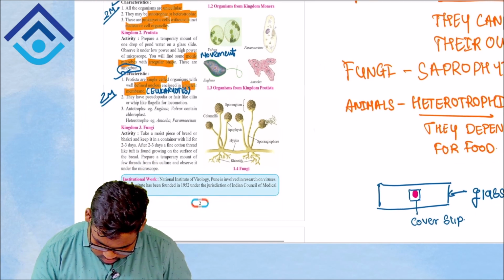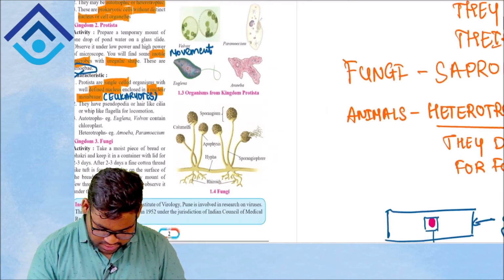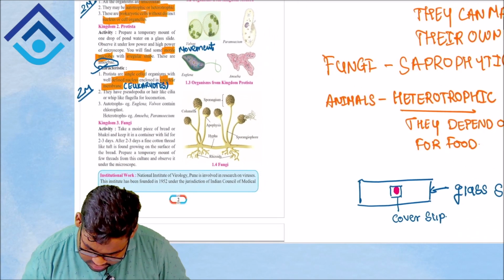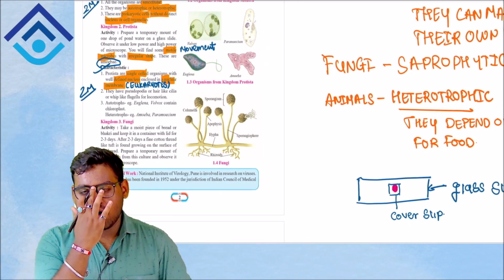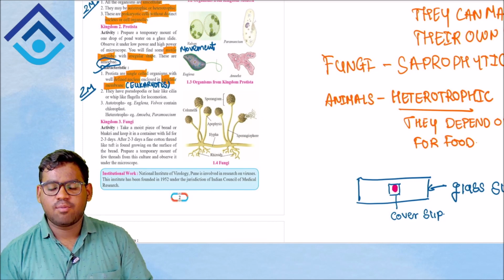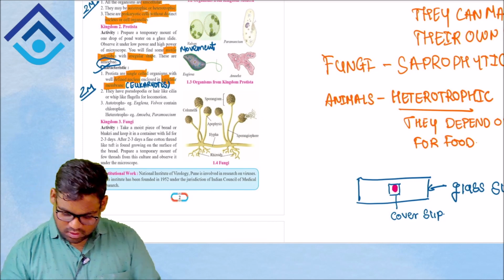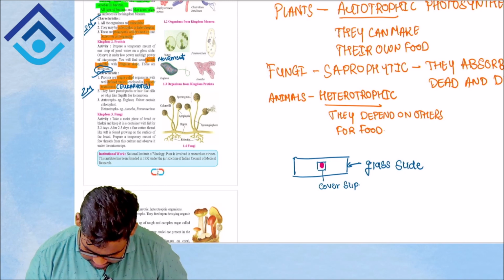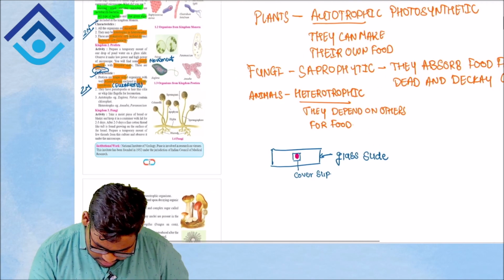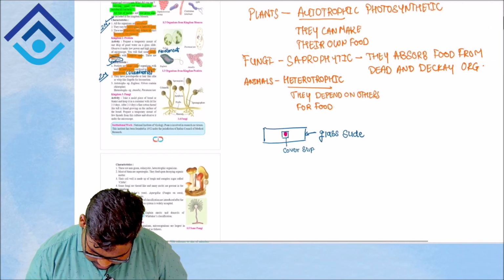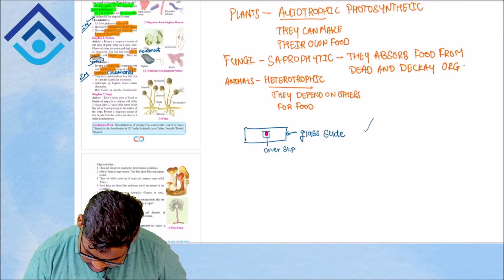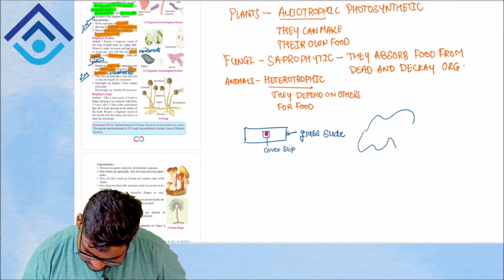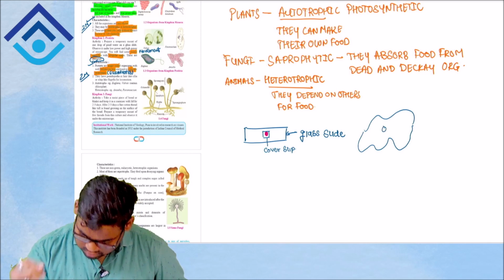Now I'll show you. Generally you have an amoeba like it is present here. An amoeba is an organism which changes its shape on its movement. I'll give you an example, and also explain what flagella and cilia are. Imagine this is an amoeba, and this is the nucleus of the amoeba.